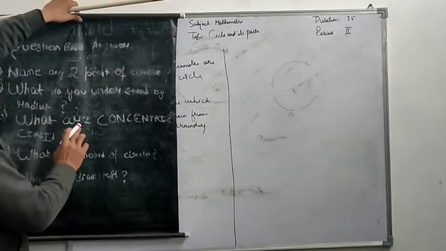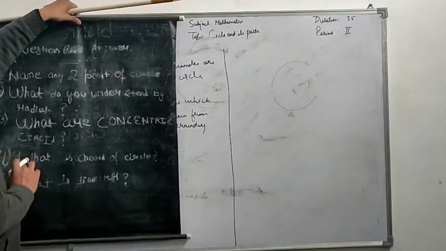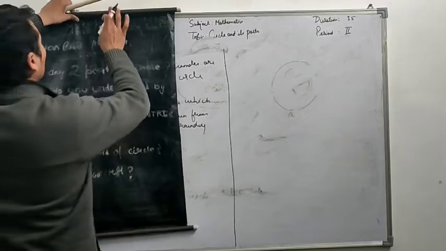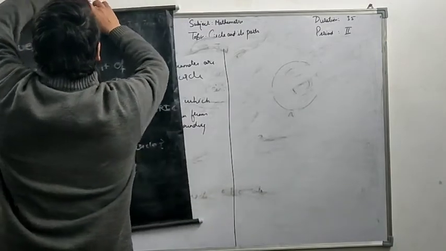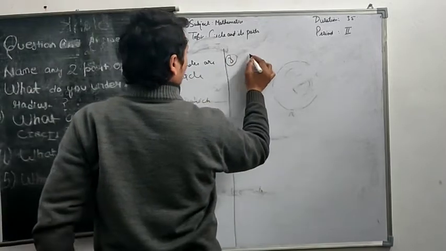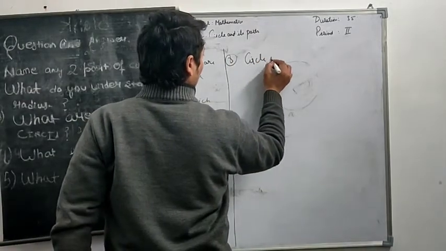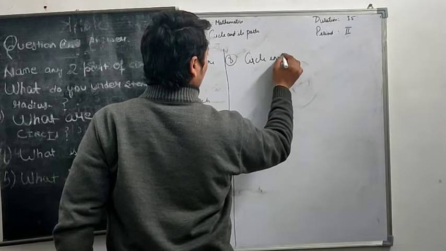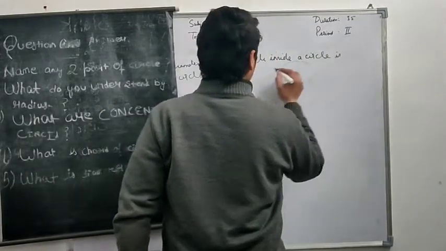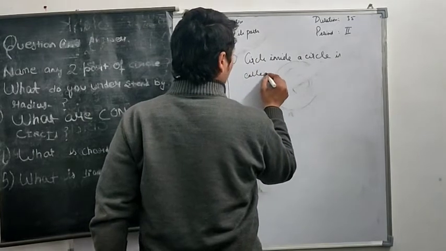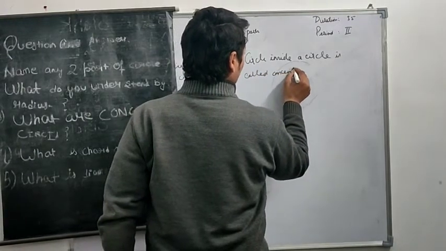The third part is, what are concentric circles? So a circle inside a circle. Very good. But it is a circle with a fixed point as its center. A circle inside a circle is called a concentric circle.